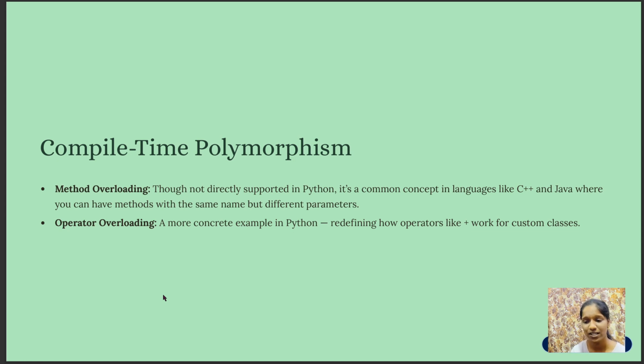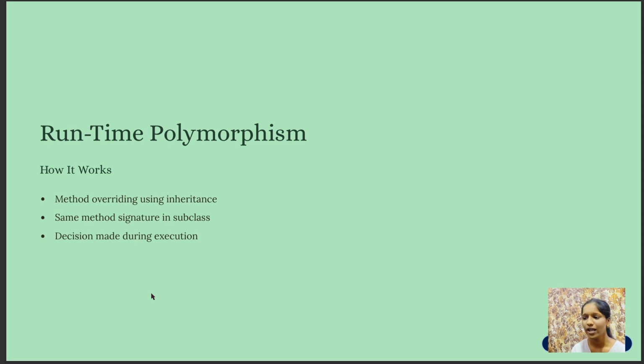And then the next one is runtime polymorphism. Here runtime polymorphism occurs when a subclass overrides a method from its superclass. The actual method that gets called is determined while the program is running, not at compile time. How it works is through method overriding using inheritance, with the same method signature in the subclass. The decision is made during execution.